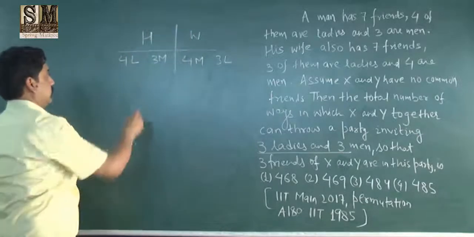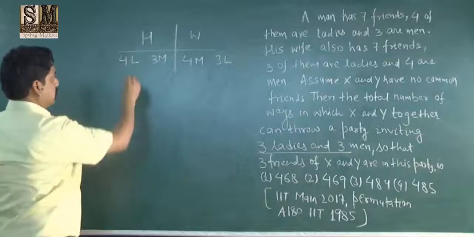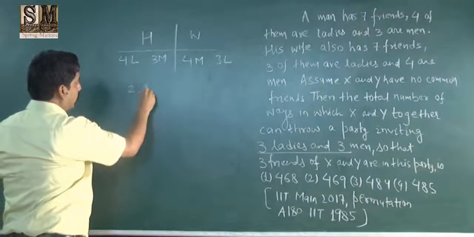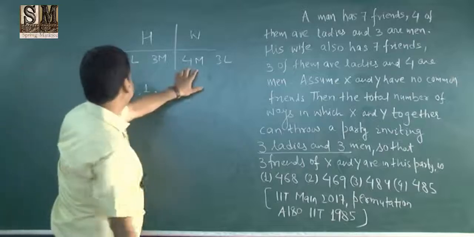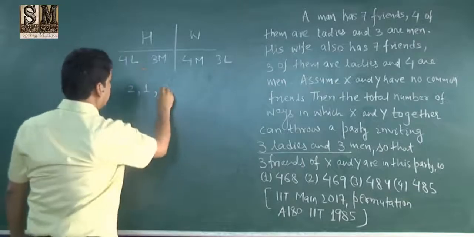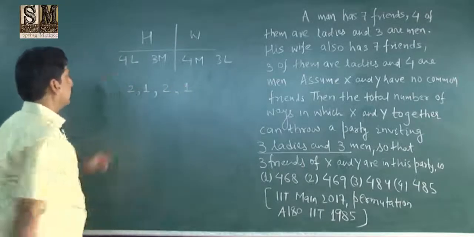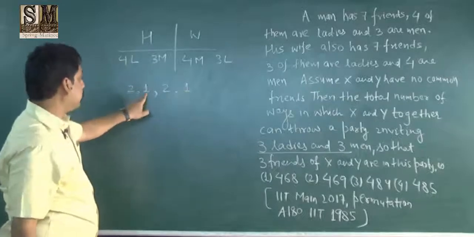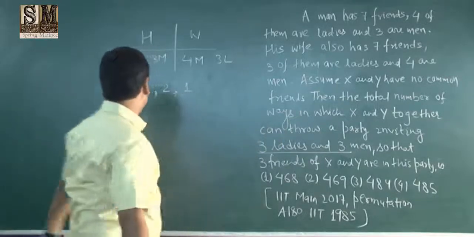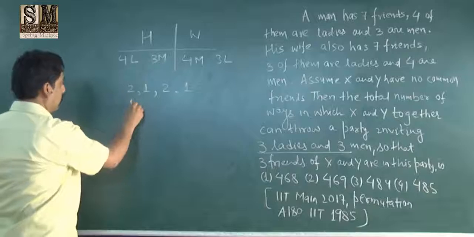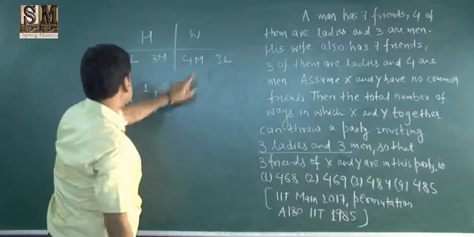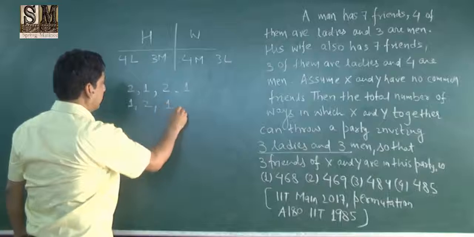So see the combination. From this we can take 2, 1, now 2 and 1. See, this is 2 plus 1, 3 ladies, this is 1 plus 2, 3 men. Next one is 1, 2, this is 1, this is 2.